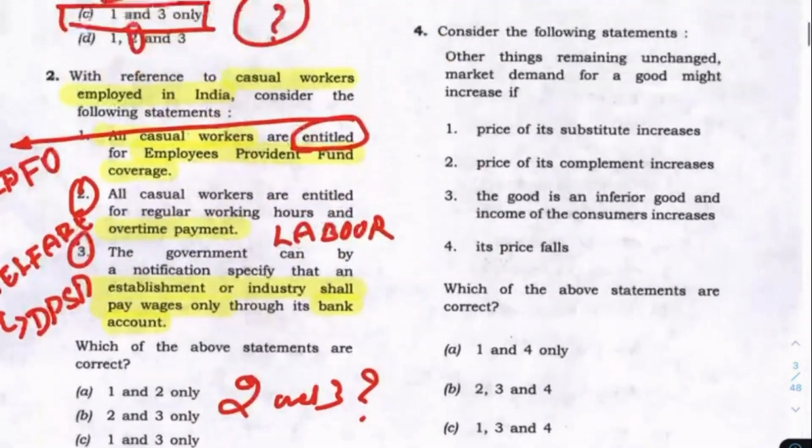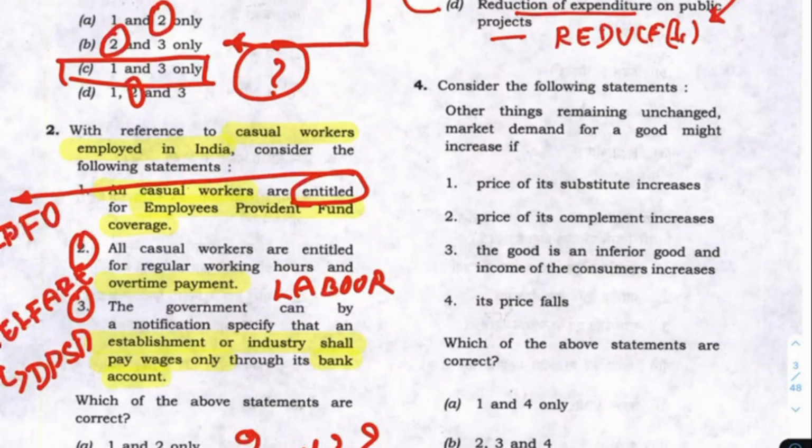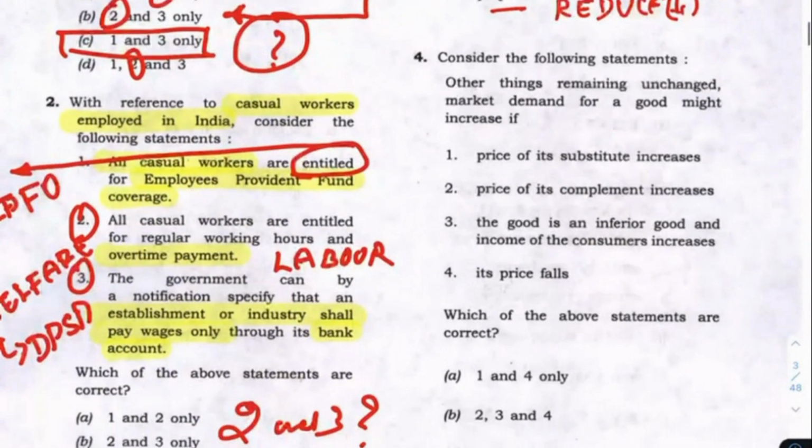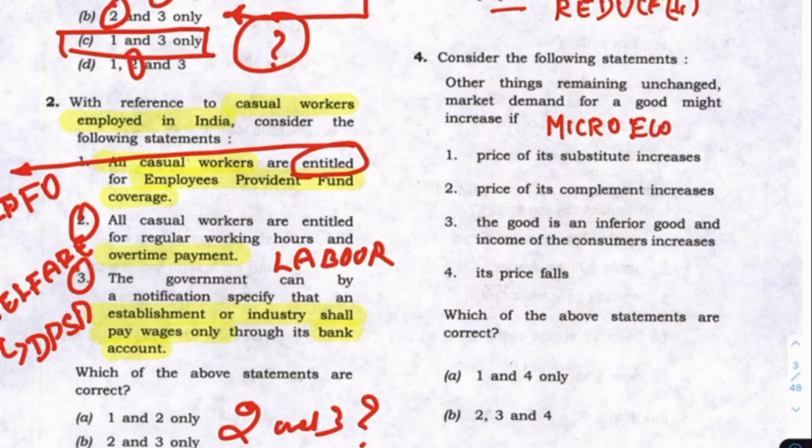Next question is the fourth question. Look at this question. It can be solved in many ways. But if you think about it, this is actually microeconomics. You don't have to read that, but I'm just telling you, this is a microeconomics concept. In NCERT we read macroeconomics only, but this is a microeconomics concept.